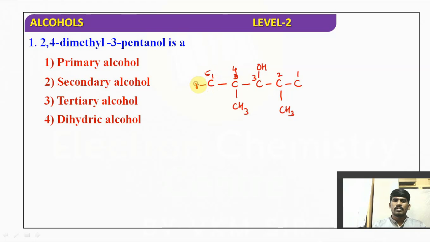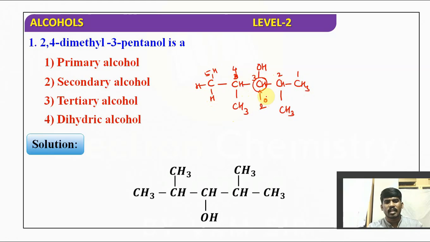Yes or no? So this I can write as CH3, CH, CH, CH. So our alcohol group is connected to a carbon. That carbon is connected to two carbons, so that carbon is a secondary carbon. Hence our alcohol is a secondary alcohol. So option B is the correct answer. If you know the answers, you can post them in the live chat, right? That will be better. But I'll discuss it. Okay.